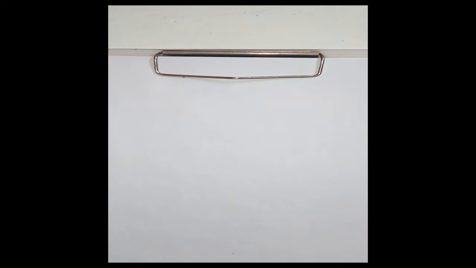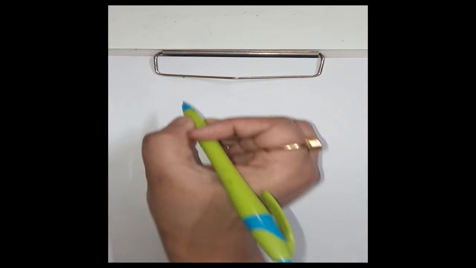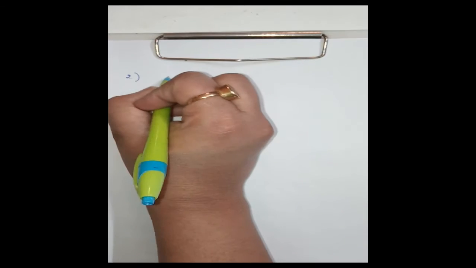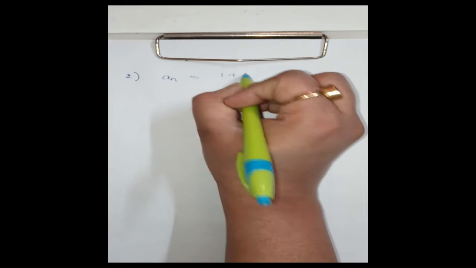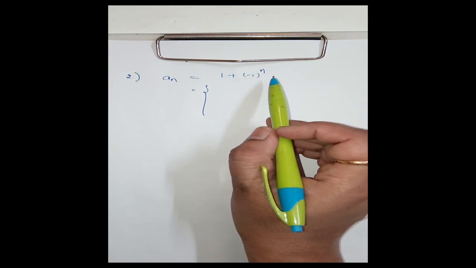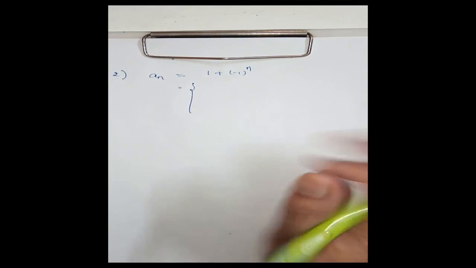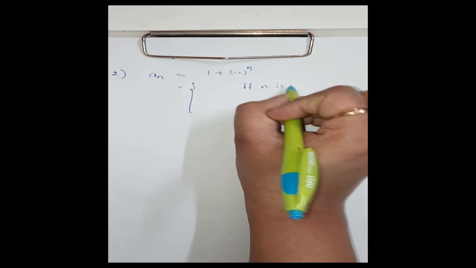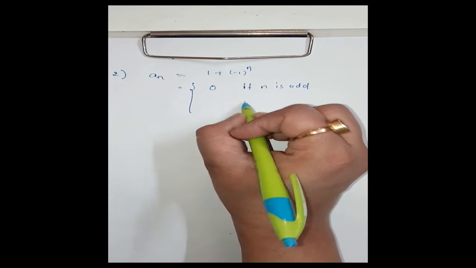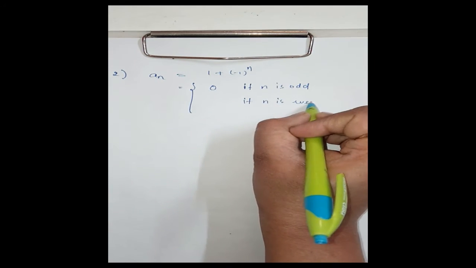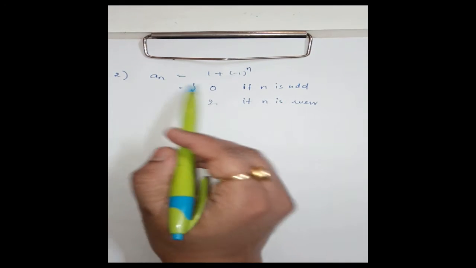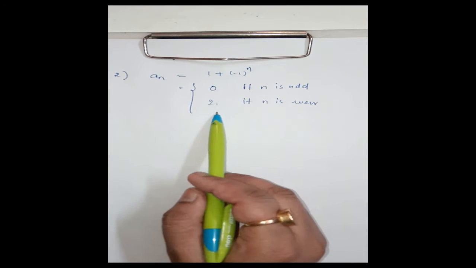The sequence a_n is defined like, next problem, second, a_n is equal to 1 plus (-1)^n. Now if I take n to be 1, 3, 5, that is, if n is odd, then we have 1 minus 1, that is 0. And if n is even, then (-1) power an even number is 1, that means 1 plus 1 is 2. So a_n is 0 if n is odd and it is 2 if n is even.